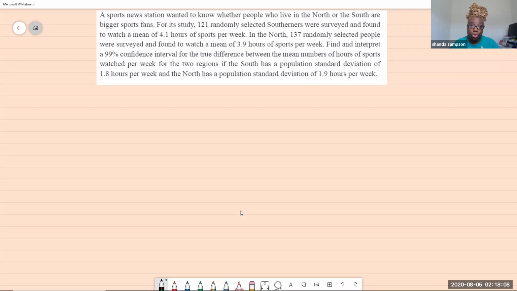Find and interpret a 99% confidence interval for the true difference between the mean populations of hours of sports watched per week for the two regions if the South has a population standard deviation of 1.8 hours per week and the North has a population standard deviation of 1.9 hours per week.